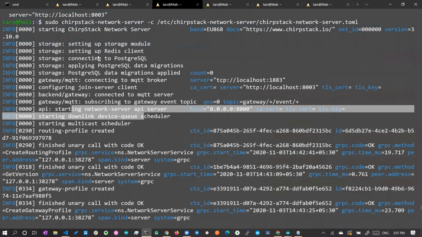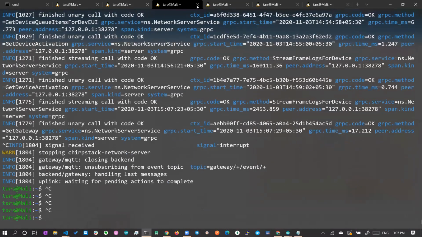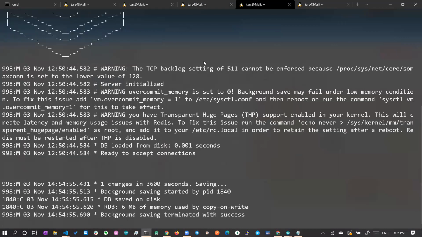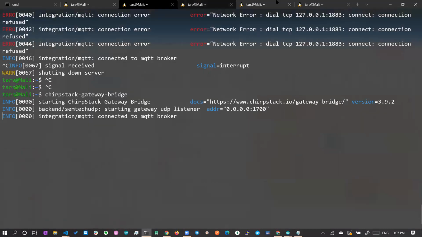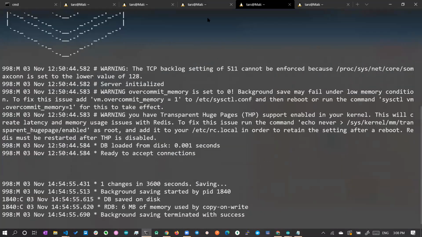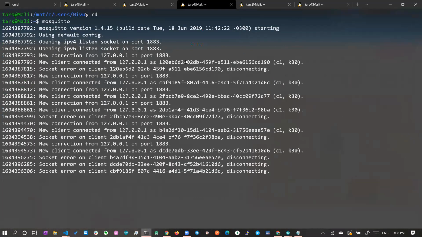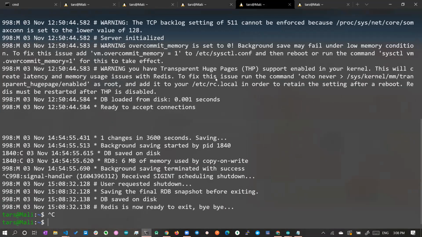Okay, so you will have the LoRaWAN ChirpStack network server. I'll stop it, and I'll close it. And next is the ChirpStack application server. I'm again stopping it. I'll not close it, if we need it further, we can use it. And next is the gateway bridge. Even this gateway bridge, I'm going to stop. You can terminate the server. And next, we don't need Mosquitto, and we also don't need the Redis server. So all these things we have stopped, right?